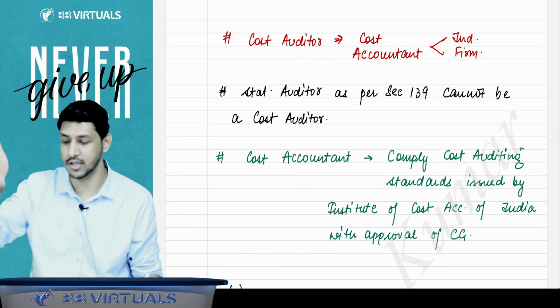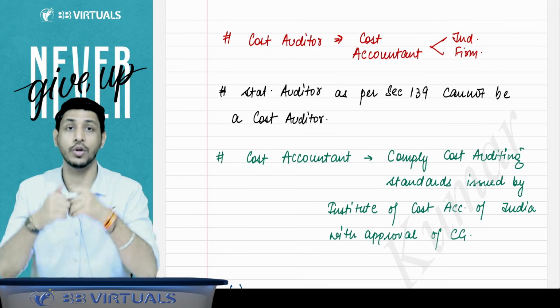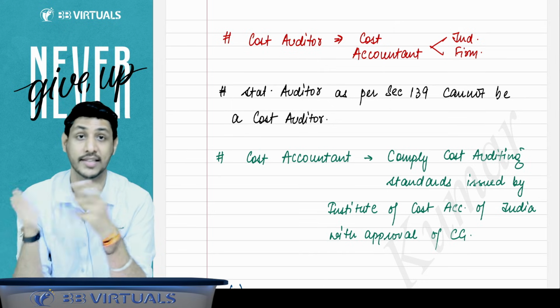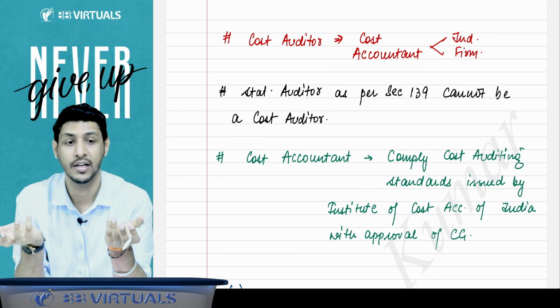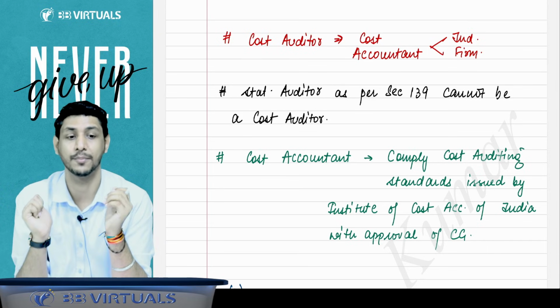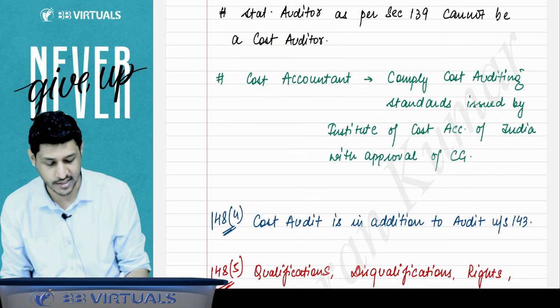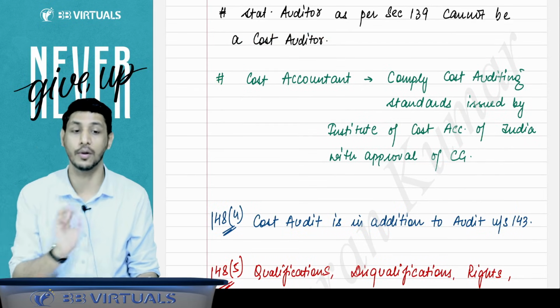Like for auditors, there is the auditing standard. For accountants, there are accounting standards. When we do the accounting, we follow accounting standards. When we do the stat audit, we follow the auditing standards. For company secretaries, when they do the secretarial audits, they follow the secretarial standards. Then for cost accountants, there is a cost accounting standard which is issued by the Institute of Cost Accountants of India. You have to comply with it.